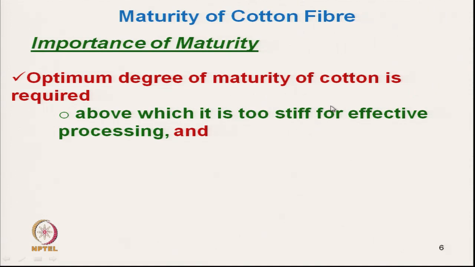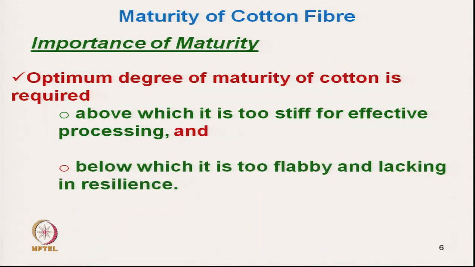If it is a highly matured fiber, that is, a very thick secondary wall, that will result in a thick, stiffer fiber and the spinnability will sometimes be poor. And below the required maturity, the fiber is too flabby and lacks resilience.